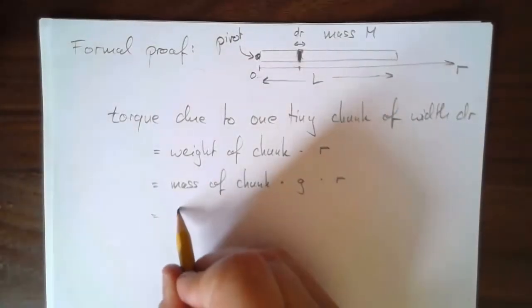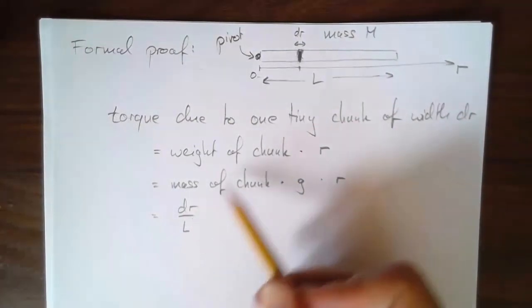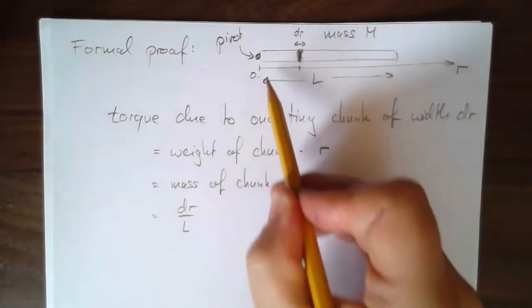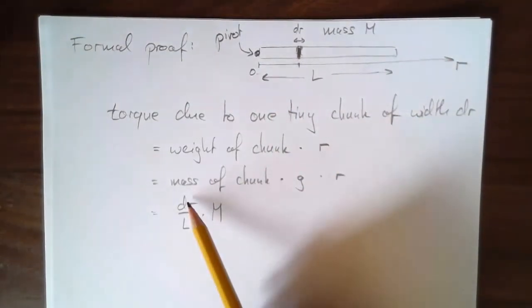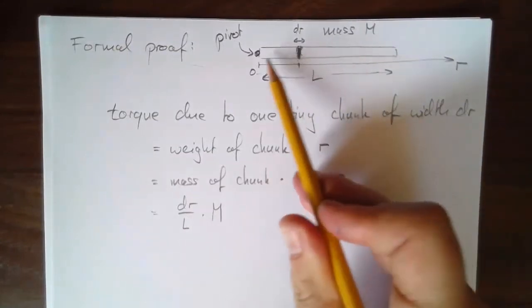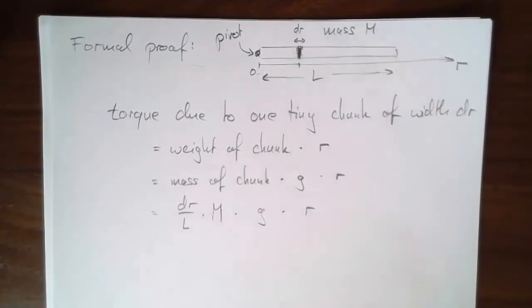So that's given by dr over L. That's the fraction of the bar that's taken up by the chunk times m. So I would get the 1/500th times m, if this is 1/500th of the total length, times G times R.